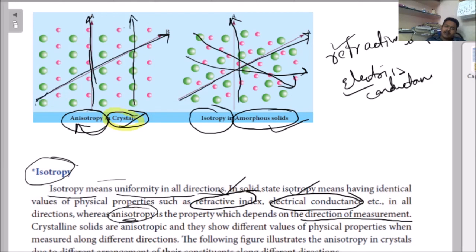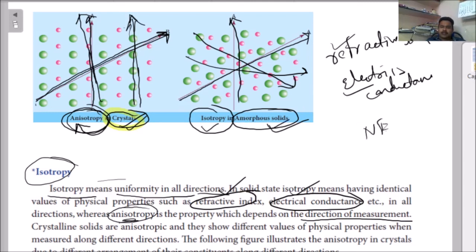In this direction one physical property value, in another direction another value. Depending on direction, the physical property changes. This property is observed in crystalline solids and is called anisotropy. A physical property independent of direction, which is the same whatever direction you take, is called isotropy. It is observed in amorphous solids.